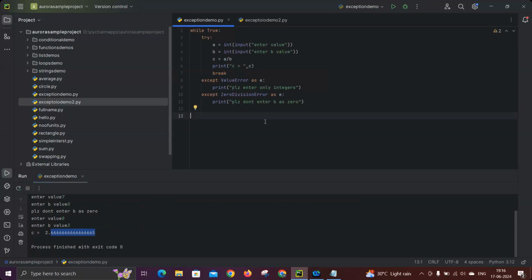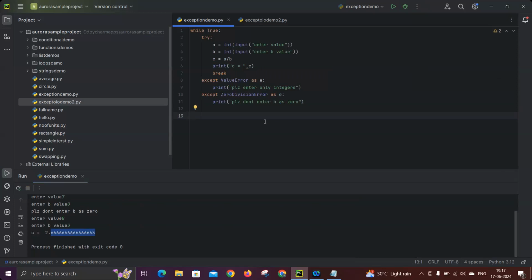The very simple conclusion of this class is, whenever you're writing any program in real time from today onward, you should put it into try-except blocks. Whatever the main code you are writing, put it into the try block, and at the end of the code you can write except. If you know the proper name of the error, you can mention the exception name, like ValueError, ZeroDivisionError. If you don't know the name exactly, you can put Exception. Exception is a superclass for all the errors, so it will take care of all the errors we get at runtime.